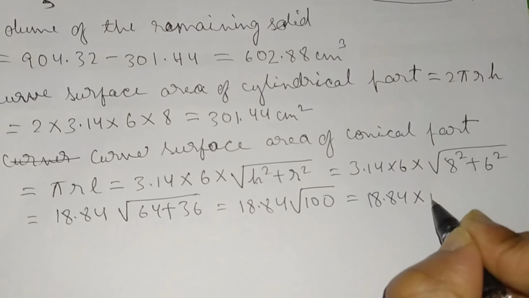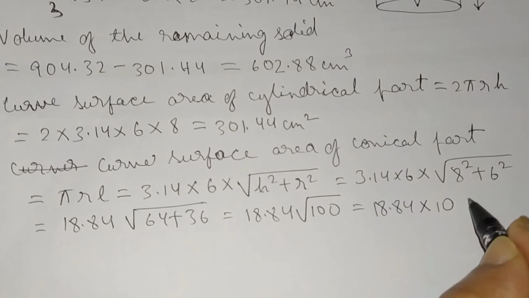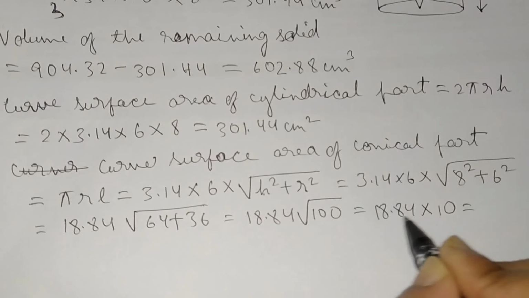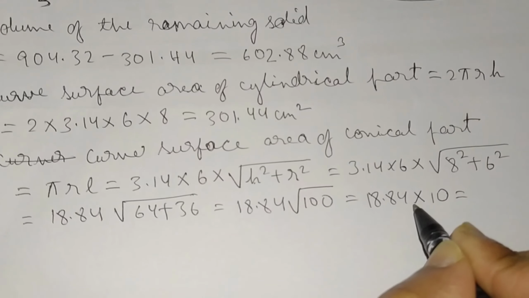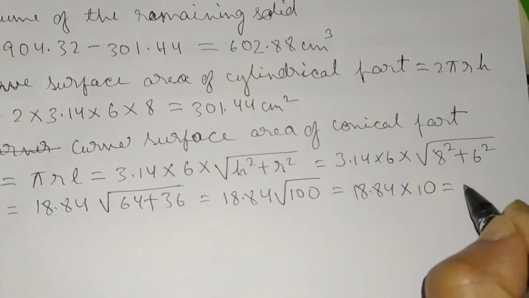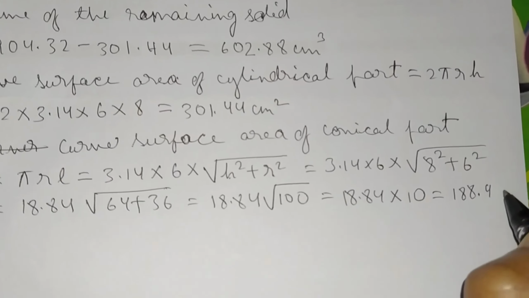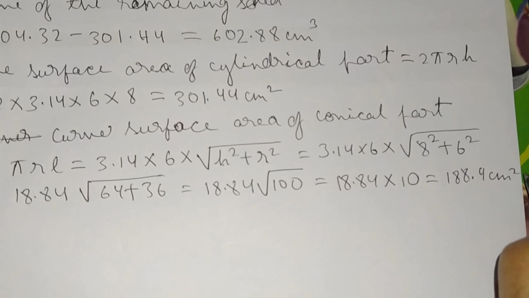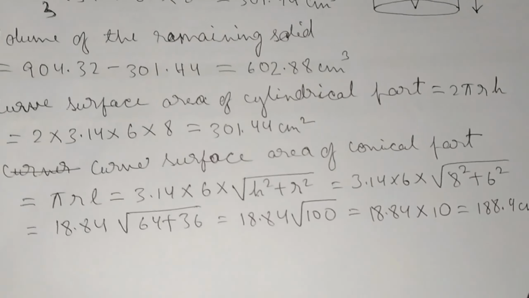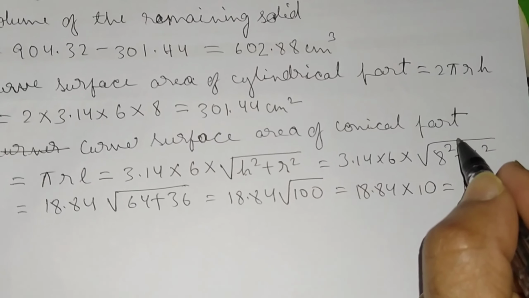The square root of 100 is 10. Multiplying 10 by 18.84, we get 188.4 centimeter square. Yes, curved surface area of conical part.